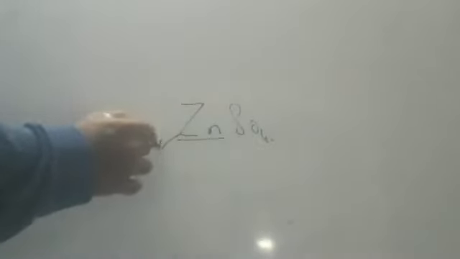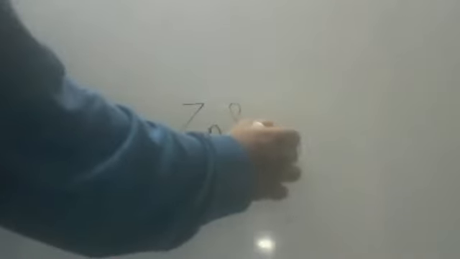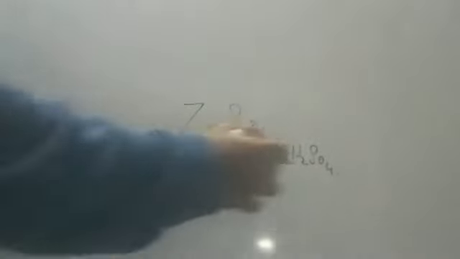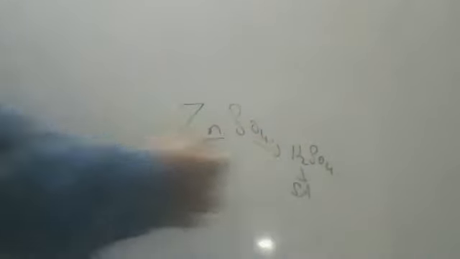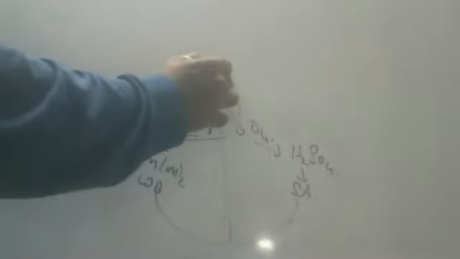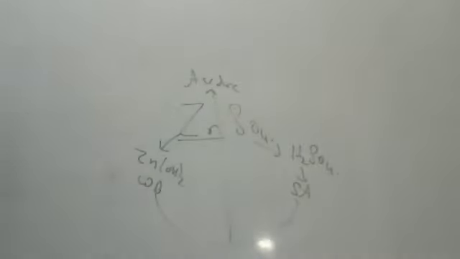This is coming from which base, children? Zinc hydroxide. This is coming from which acid? H2SO4. This is a weak base and this is a strong acid. Because it is coming from a strong acid and a weak base, this is your acidic salt again. Okay, children? Zinc sulfate is an acidic salt.